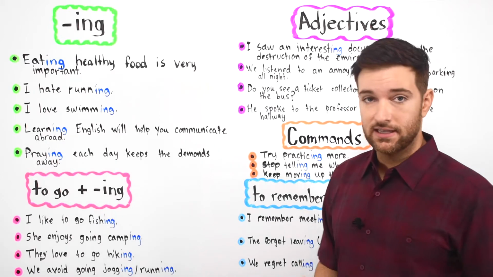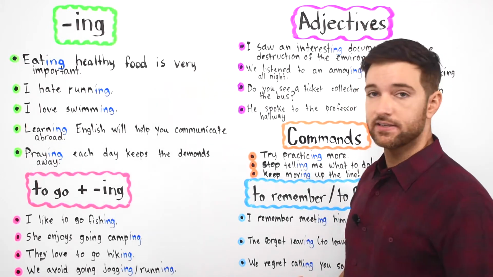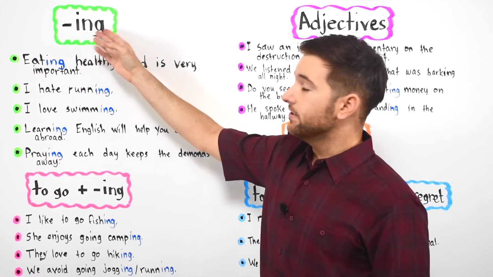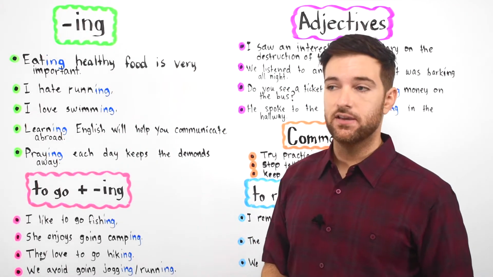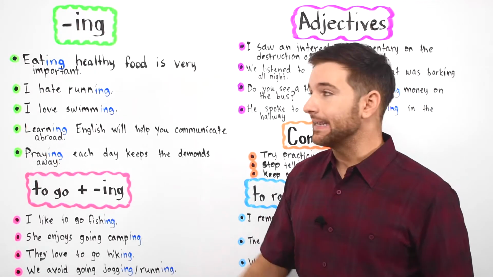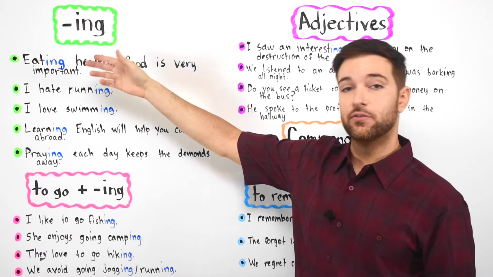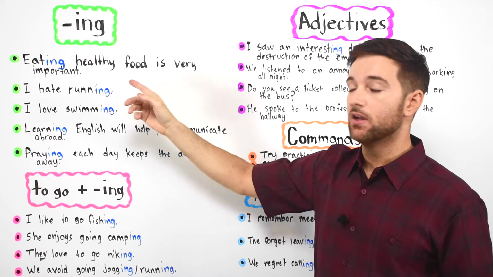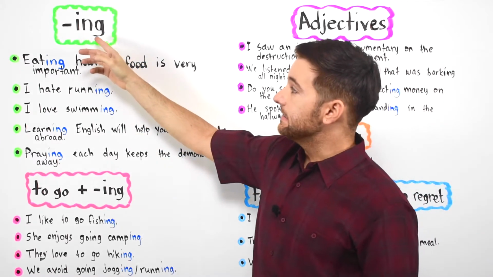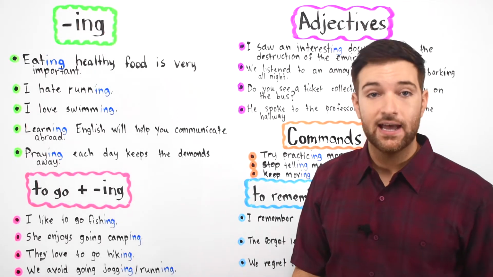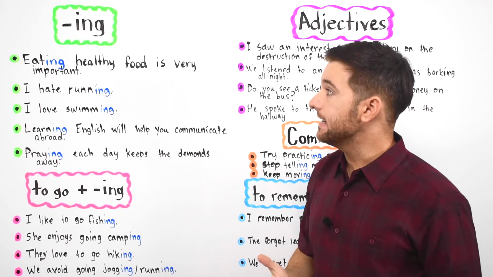Let's go ahead and start the lesson. We're going to start this lesson off by discussing the ing form of a noun. In fact, we can turn many verbs into useful nouns just by adding ing to the word. So if we have a verb like to eat, to go, to have, to say, all we have to do is take the verb and add ing to the end. In that case we get a noun.